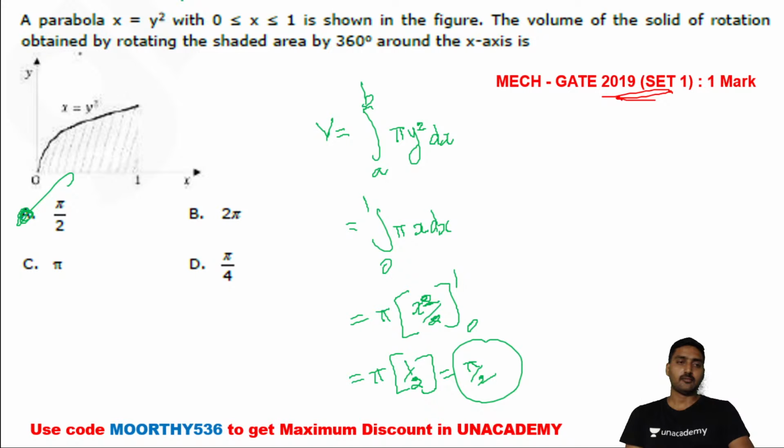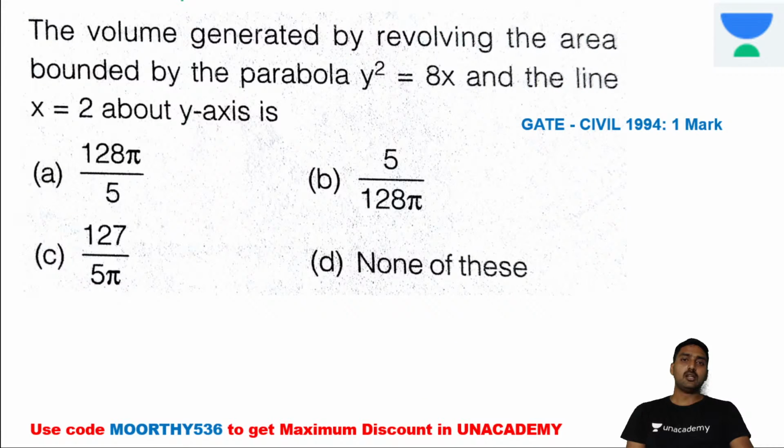Okay, fine. Next one. The volume generated by revolving the area bounded by the parabola y square is equal to 8x and the line about the y-axis. What do we require here? We require the value of the y-axis limits.